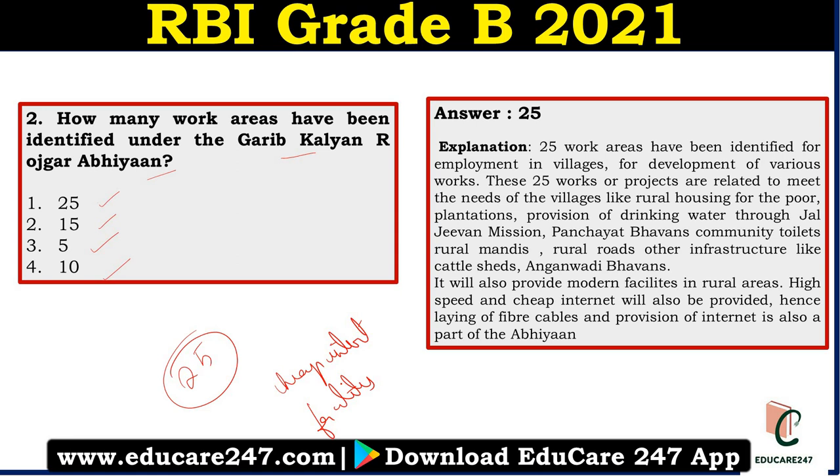So in the first question, we saw that it started from the state of Bihar and it is for employment opportunities and development of public works. So how many public works does this scheme include? It includes 25 areas of work and the various facilities which are required, like roads, mandis, Anganwadi centers, Panchayat bhavans and cattle sheds, and also providing internet and laying down of optical fiber is a part of this Abhiyaan.